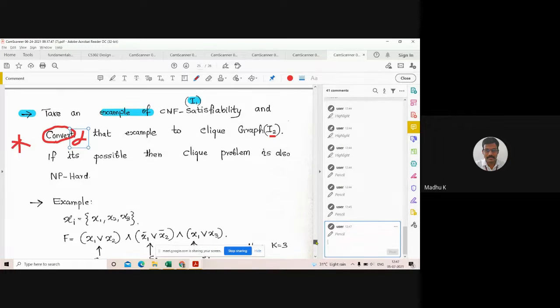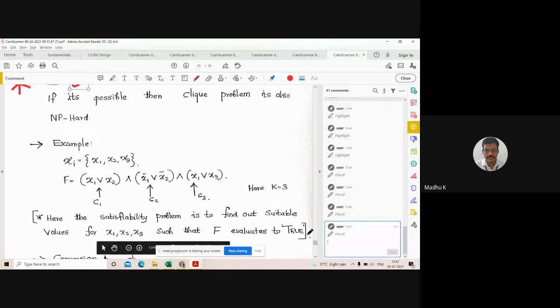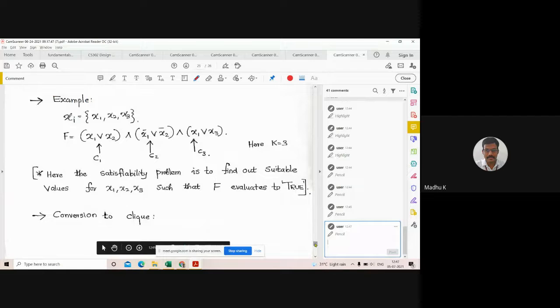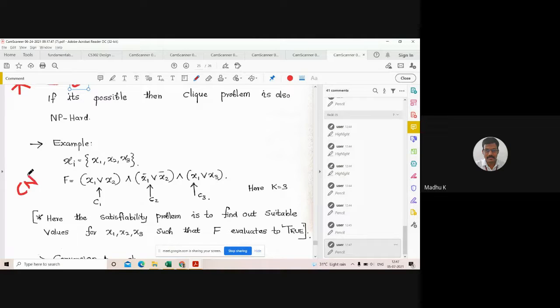Now this is an example. Consider a sample example. This is a CNF satisfiability problem I defined. What is the problem here?